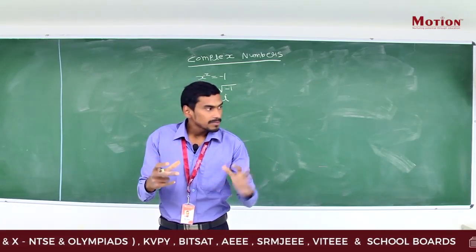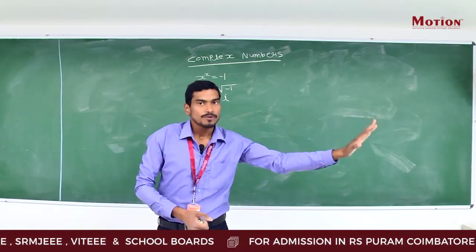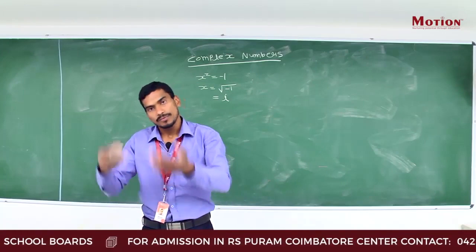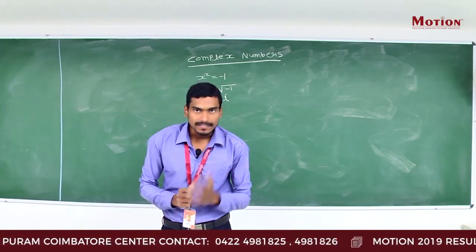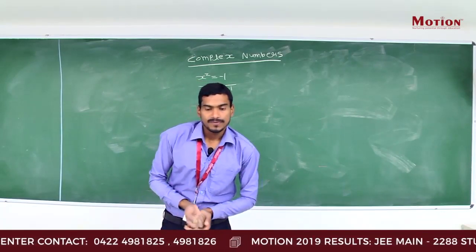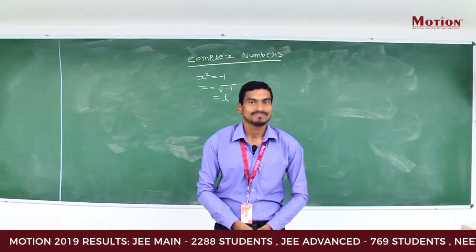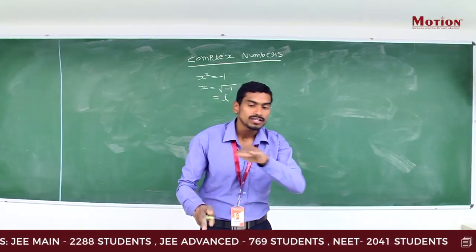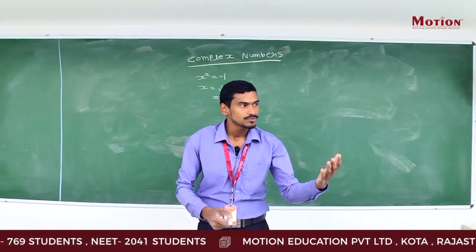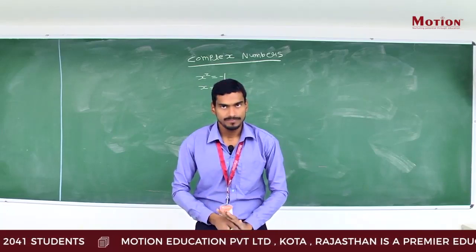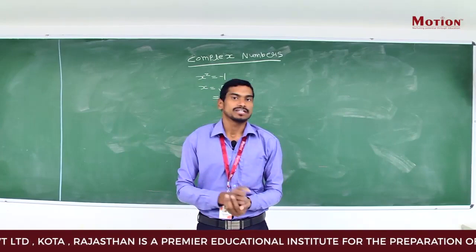So complex numbers include all the numbers which are real. Apart from that, many other numbers are there which are both complex and real. Some are only complex. Clear? See, in real numbers you can represent any number on the number line. In 10th class you represented root 2 on the number line, root 5, like that. Rational, irrational, any number you can represent.